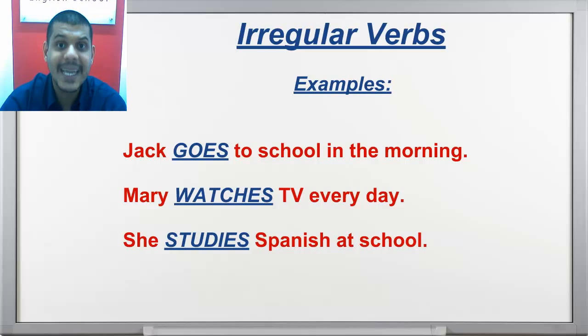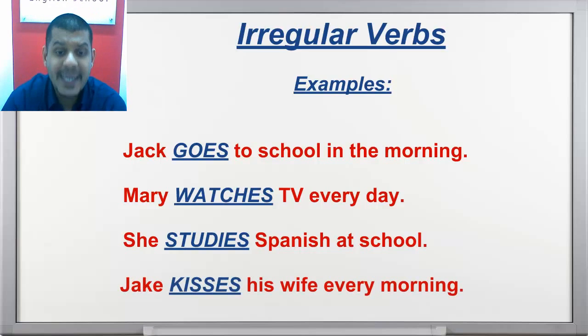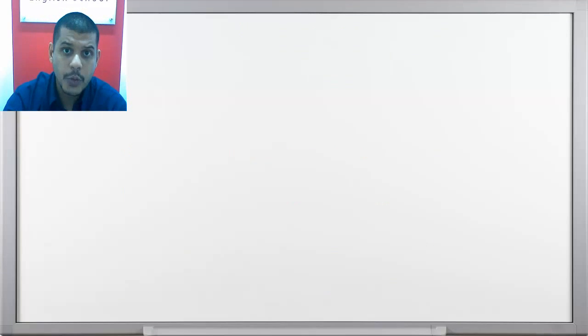Let's take a look at our last example. Jake kisses his wife every morning. So you see, I go, Jack goes. I watch, Mary watches. You study, she studies. And finally, I kiss, you kiss, they kiss, but he, she, it kisses. So remember this. This is very important. Now, for these irregular verbs, there are some rules I want to talk to you about.